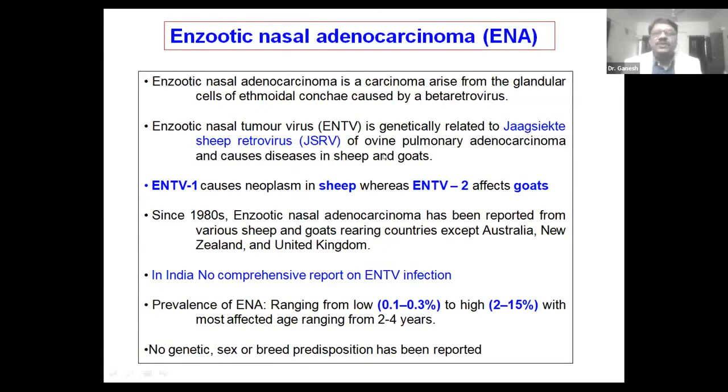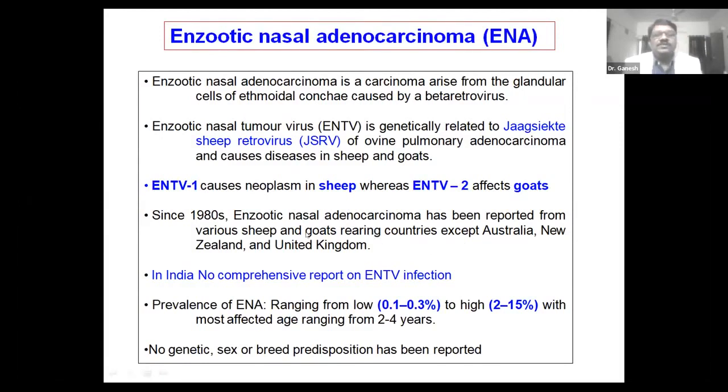There are two types of virus: ENTV1, which causes neoplasm in sheep, and ENTV2, which causes neoplasm in goats. This disease was first reported in the 1980s. After that, it has been observed in some countries, except Australia, New Zealand, and the United Kingdom.